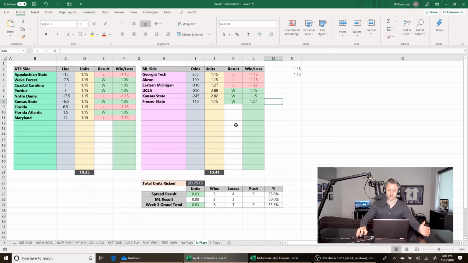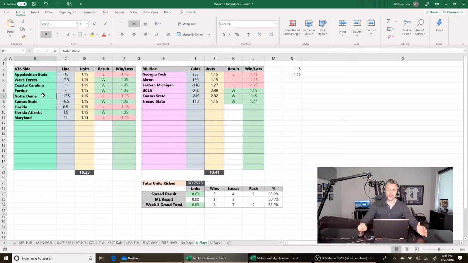Moneylines was dead even. 3 wins, 3 losses for 0. Overall, I don't really have much complaints. Things played out the way I expected them to based on how the lines were moving. Appalachian State, that was a pretty big surprise. I actually felt pretty good about that play, and it didn't turn out well. Coastal Carolina, good on them, going for 2 at the end there instead of settling for overtime.